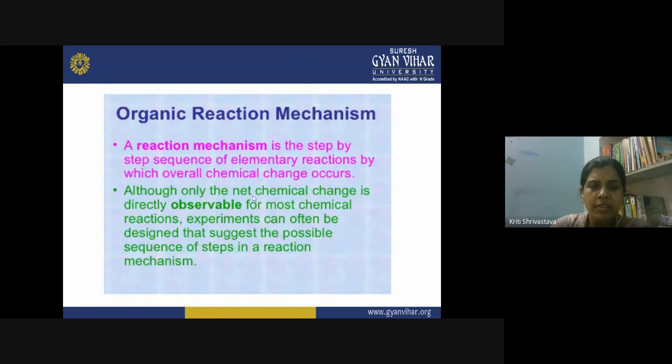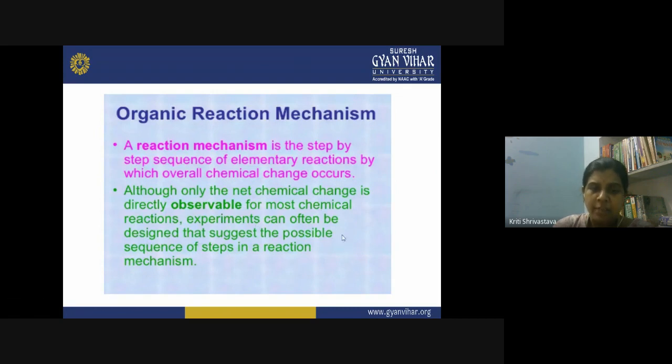Although only the net chemical change is directly observable for most chemical reactions, experiments can often be designed that suggest a possible sequence of steps in a reaction mechanism. Whenever you propose a reaction mechanism, you need to collect all the experimental data regarding the different intermediates formed, the involvement of different solvents, the effect of solvent and polar intermediates, and the role of the catalyst in that particular reaction.